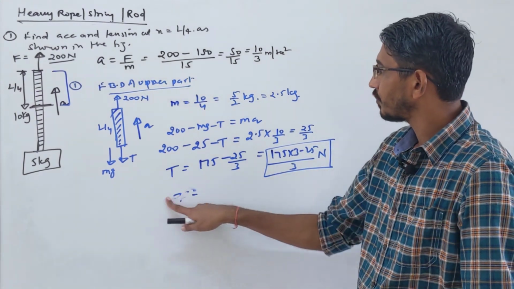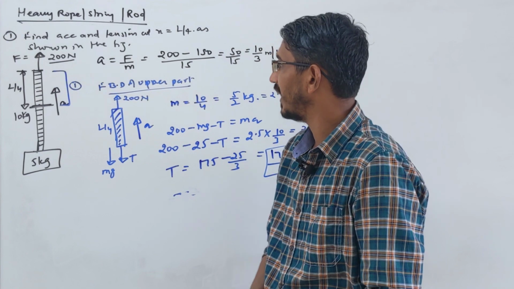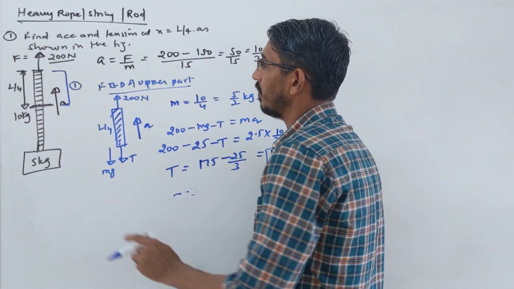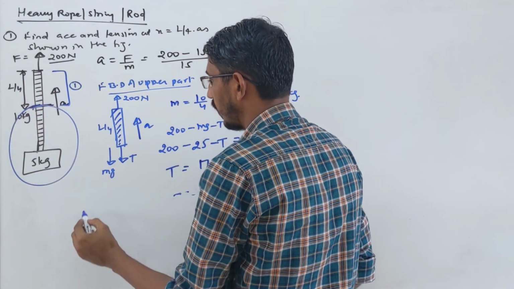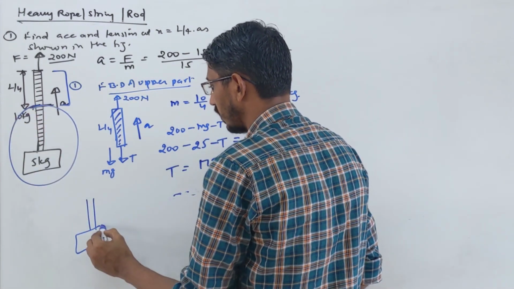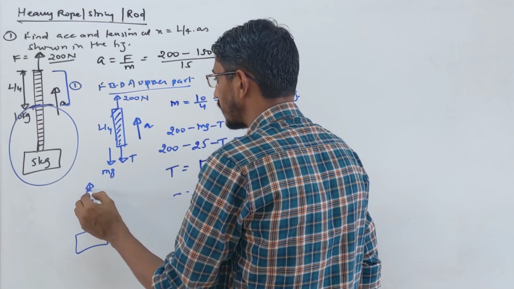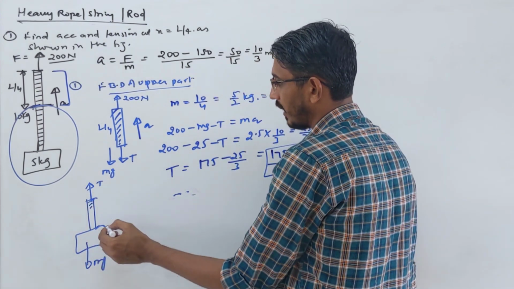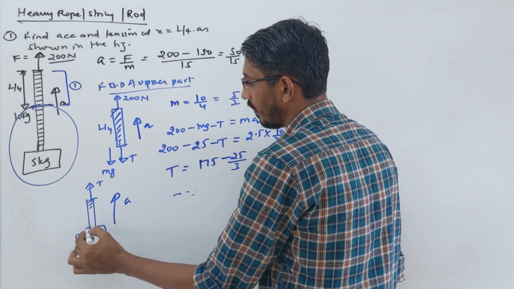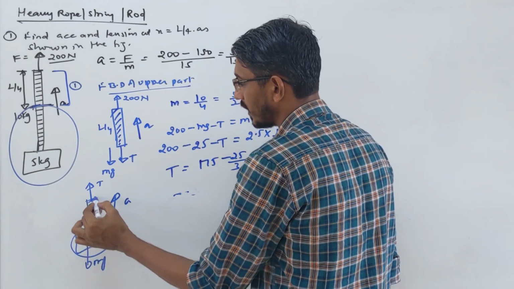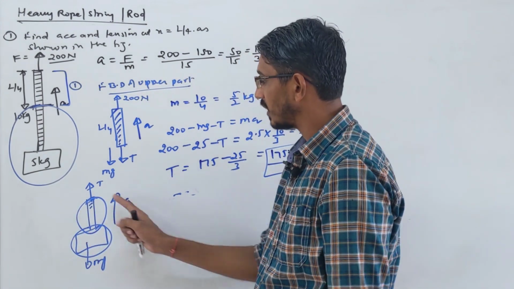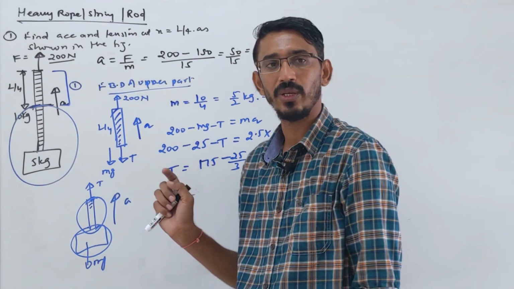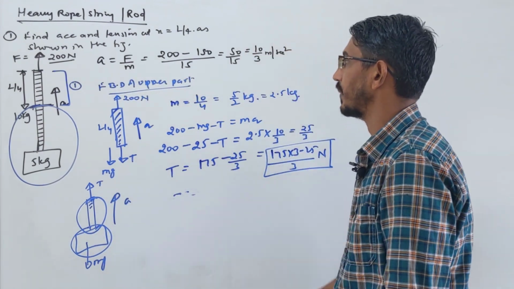So what I'm saying, you can find tension by taking this piece, you can take that part also. Suppose you write the FBD of this much part, then how does it look? This is your rod plus block. Here tension is T upward and then the mass is mg downward. Now the mass we can write here, and it is accelerating upward. Mass will be the mass of this block plus the mass of that much piece. That's the total mg acting downward. So T minus mg is equal to ma, again you have to write, and you will get the same answer, okay.